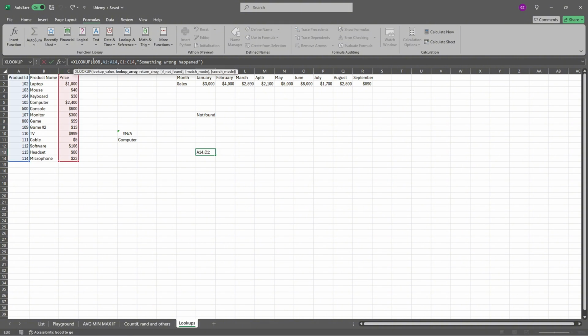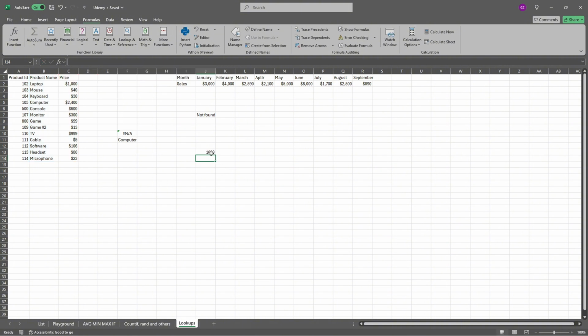Because as you can see, easily we can change the lookup value, and I will go over here. The price will be our return array. Our if not found stays the same. And here I will just go to 2 as a wildcard character. And I will look for the, yep, and it's working as it should.